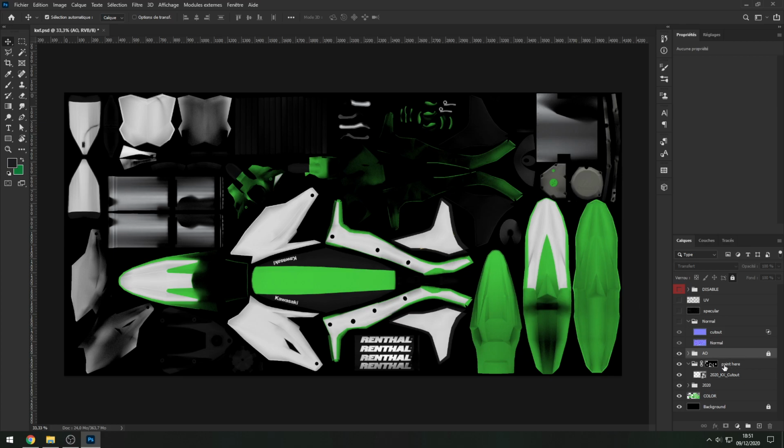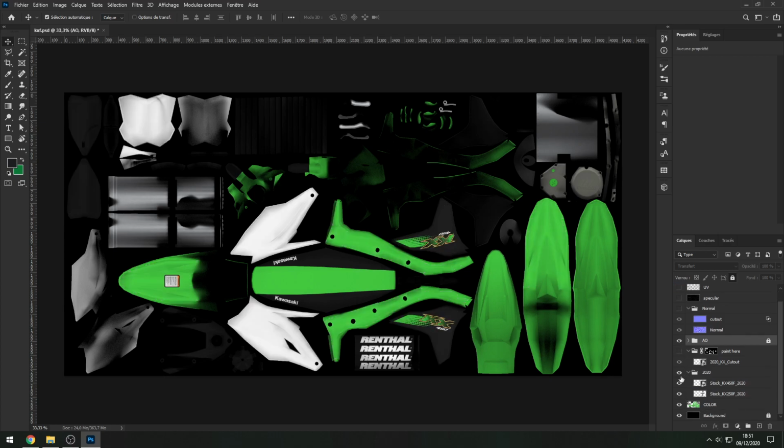Then we have the paint folder, so that's where we're supposed to paint, but sometimes you will want to use it, but sometimes no, and I'll explain why. And then we have the base skin. So for example, there it's just the stickers that are applied to the skin. And then finally the base color, so that's the whole texture itself. All right.